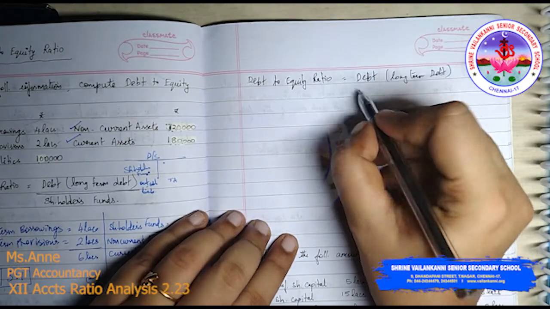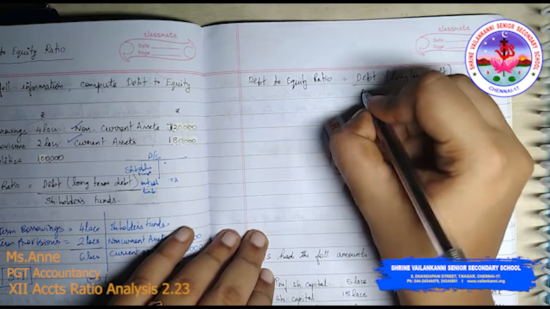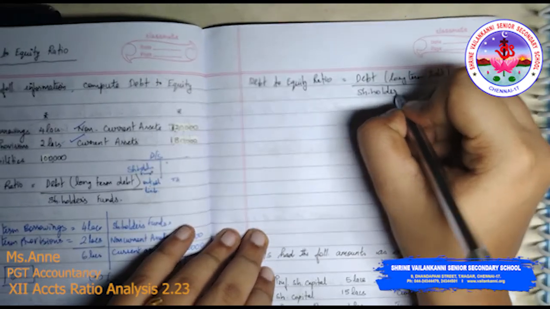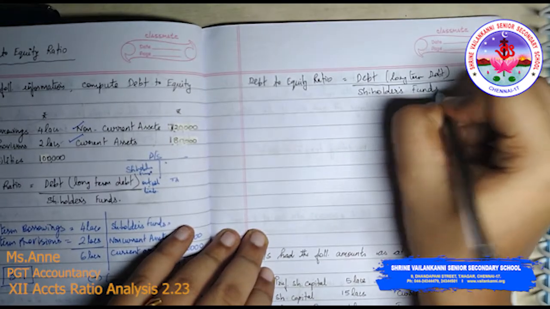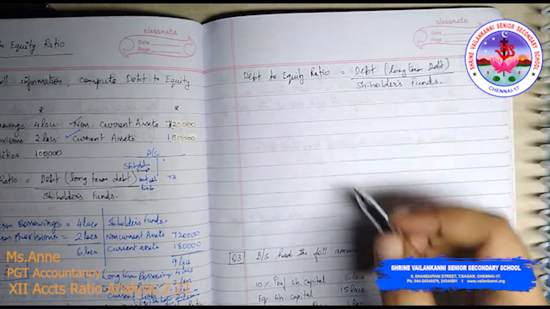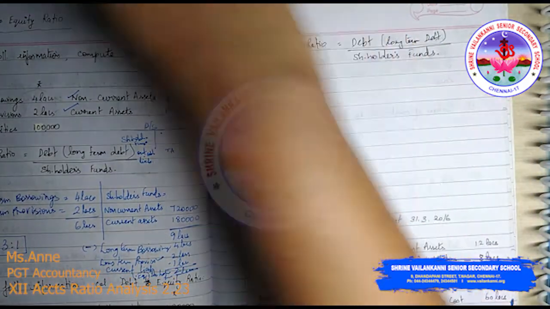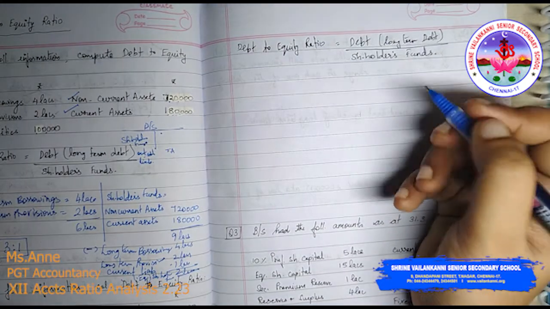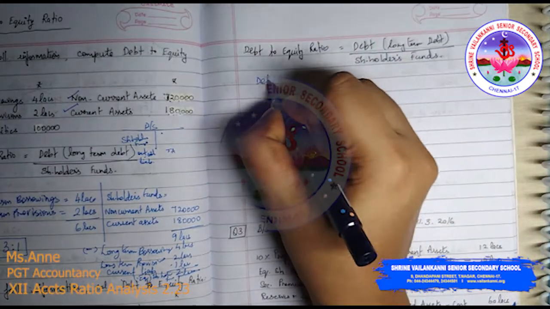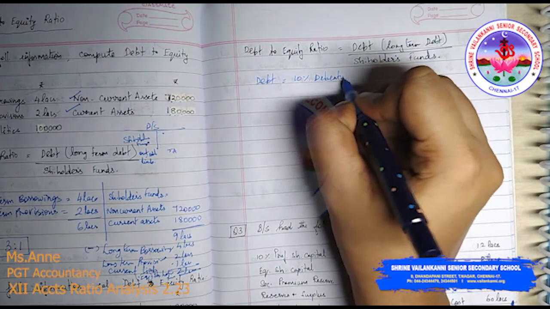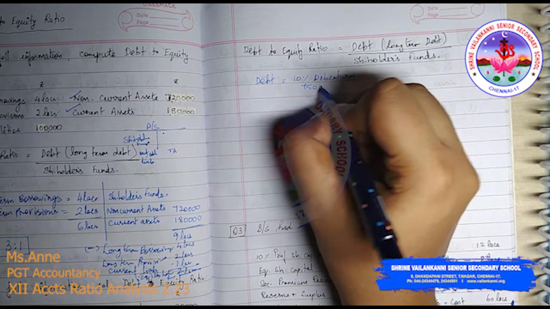I want all of you to write the formula whenever you are solving a question. What is debt? Debt is only the 10% debentures, that is 75,000.